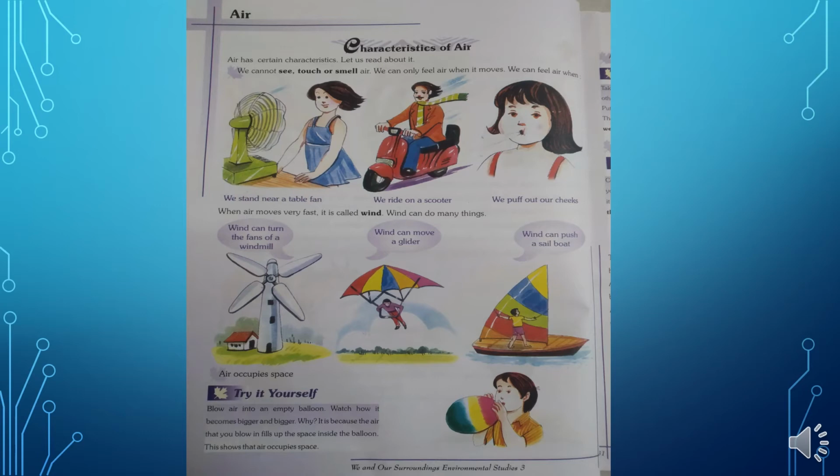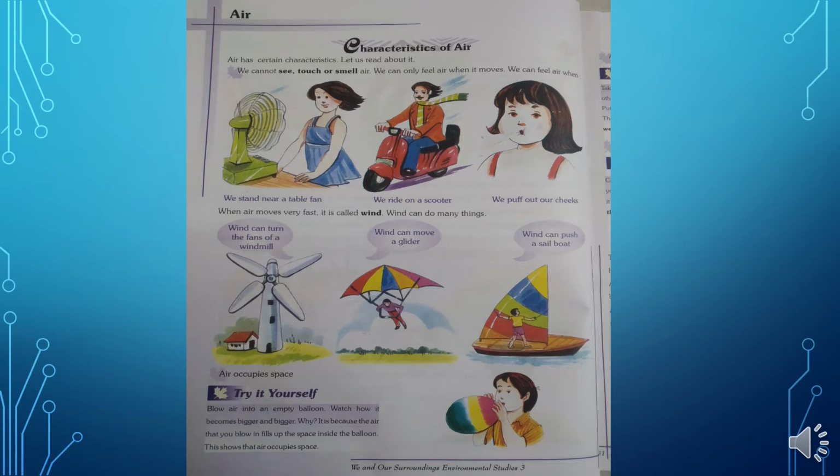Okay, after that, when air moves very fast, it is called wind. As air moves, only then do we feel it. So when it moves very fast, we call it wind. And that wind can do many things, like it can turn the fans of a windmill, and it can move the glider. Glider means a parachute. So wind can move a glider, and it can push a sailboat also.